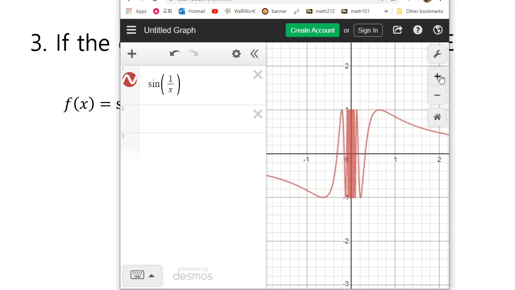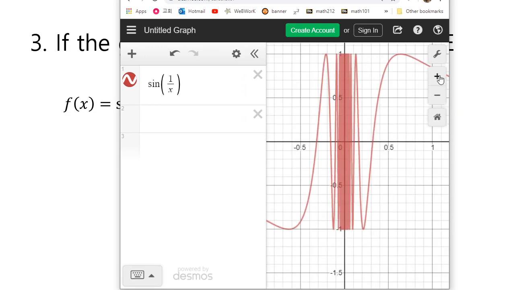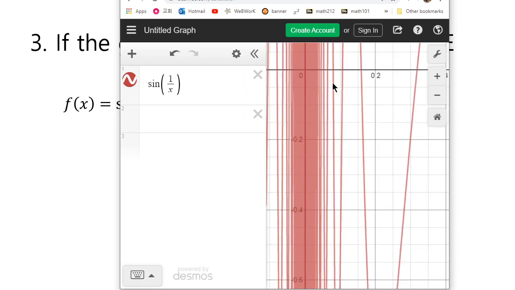If I go in, you see what's happening is the graph goes up, down, and the cycle of going up and down gets more rapid, right? So as you go close to 0, this goes up and down so fast that it doesn't get close to a single number.